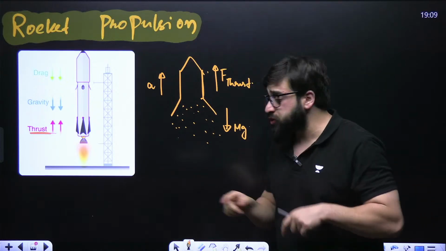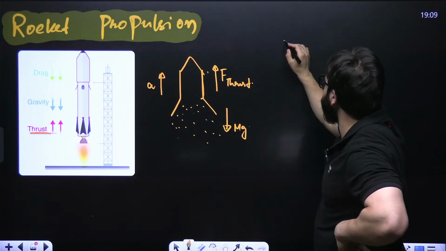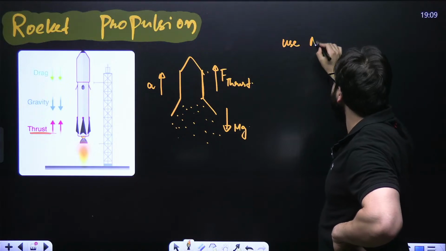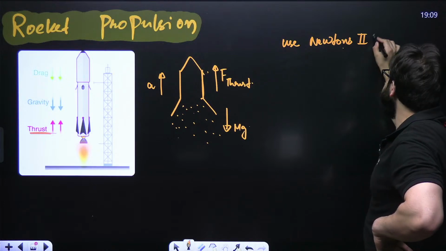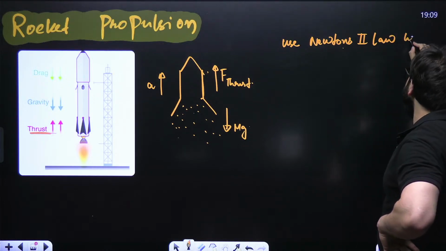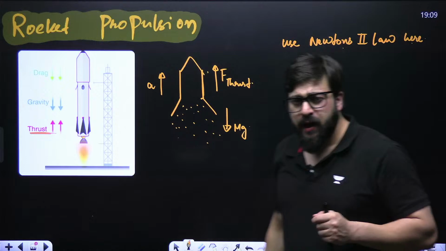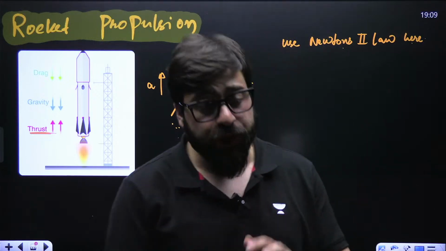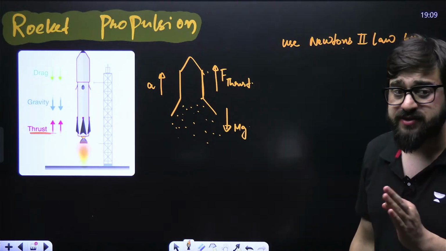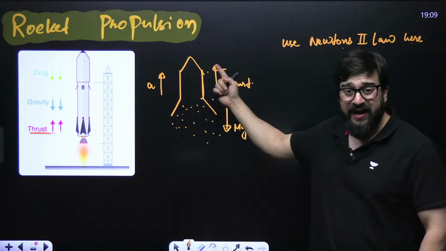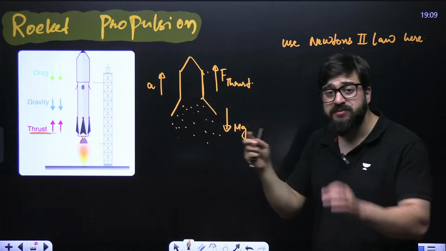And if I ask you to use Newton's second law over here, guys, could you please tell me, in this particular case, is the mass of this rocket constant?